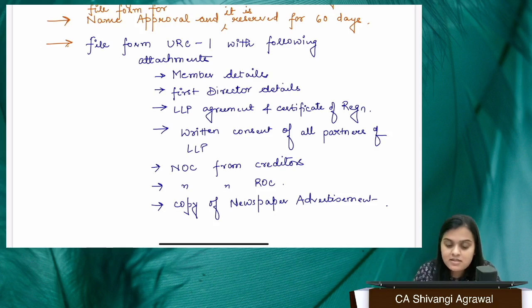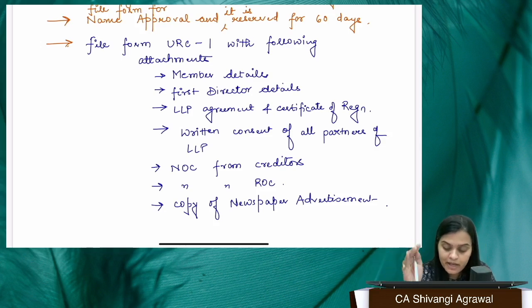Thereafter, the LLP agreement and certificate of registration. So the LLP agreement and the registration certificate that you got. You have to remember one thing: when we incorporate an LLP, the LLP agreement is not required at the time of incorporation. It may be furnished in E-Form 3 within 30 days of incorporation of the LLP. However, now you are converting your LLP into a company, so you will definitely submit the LLP agreement here itself. Then the written consent of all the partners, NOC from the creditors, NOC from the ROC, and a copy of the newspaper advertisement. Everything has to be furnished with this particular form.